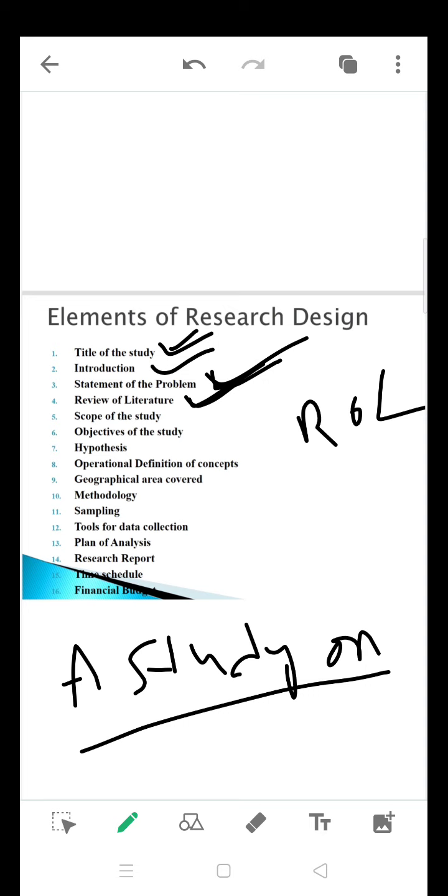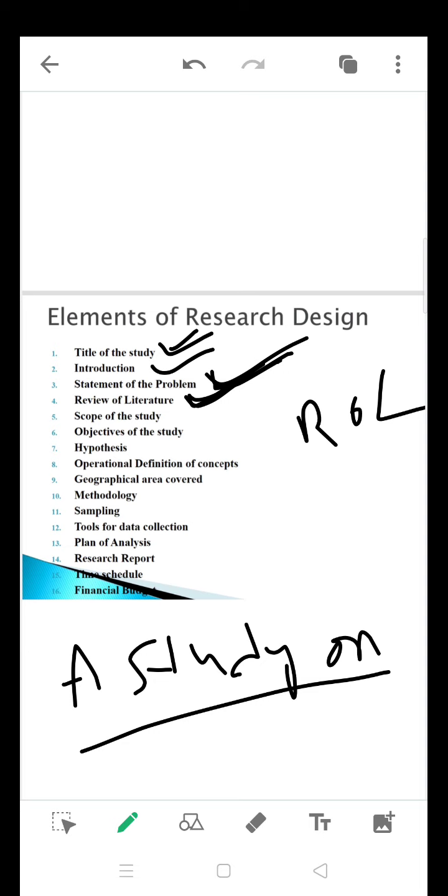So review of literature is a very important aspect of a study. Typically we review the last 5 years. If you are doing an actual research process for your PhD or doctorate, you have to review a minimum of 10 to 15 years.